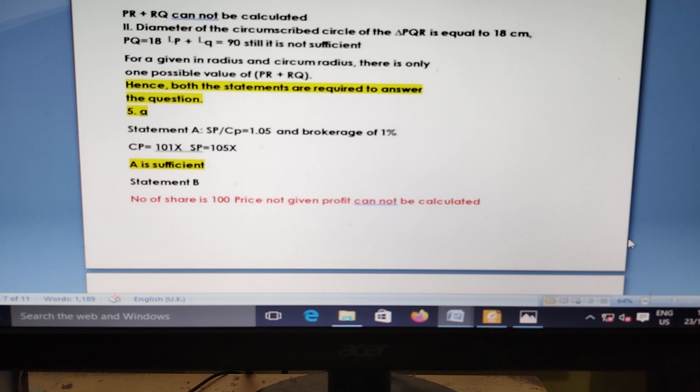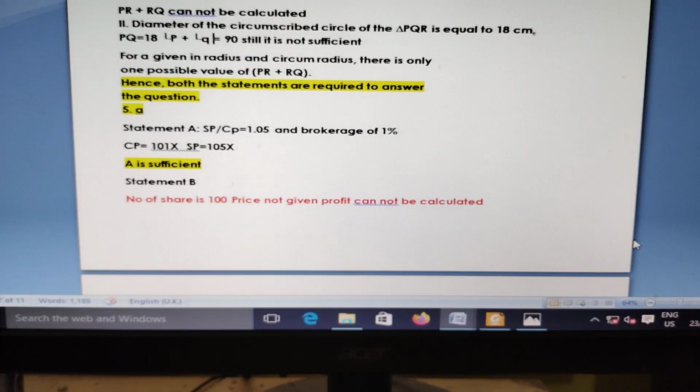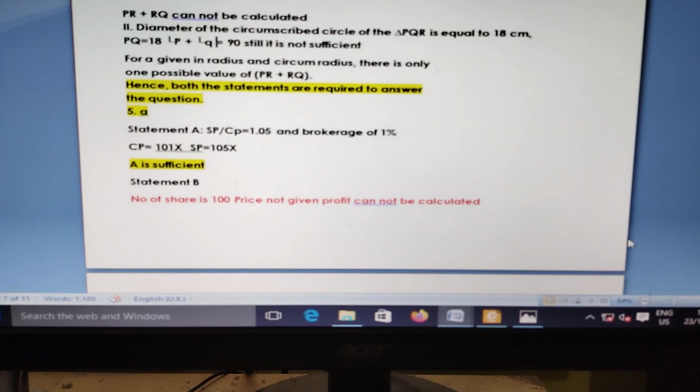And here question 5: SP by CP is 1.05, broker is 1%, CP is equal to 101 into x, SP 105 into x. Statement A is sufficient. In B, we cannot calculate the numbers of 100, the price is not given, and the profit cannot be calculated. So it is A.